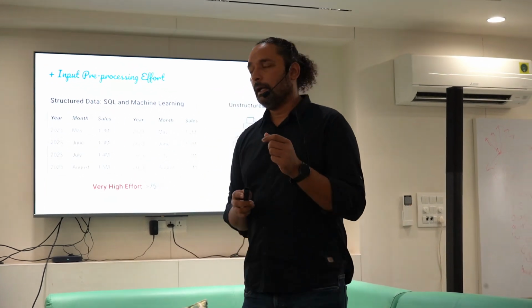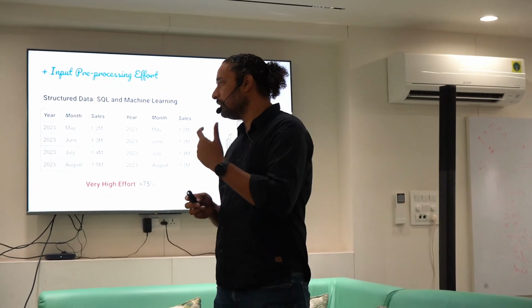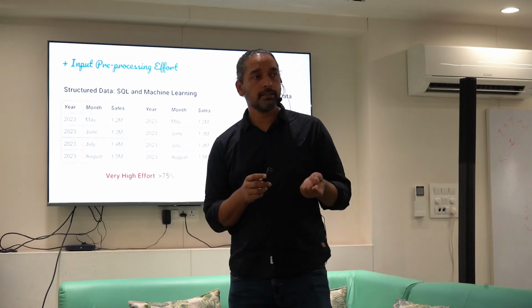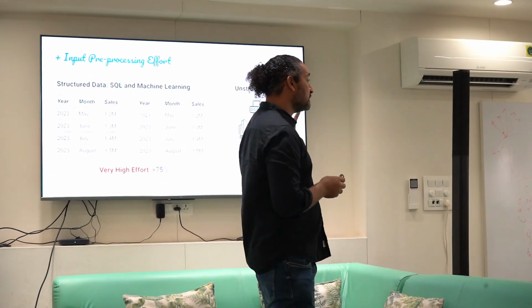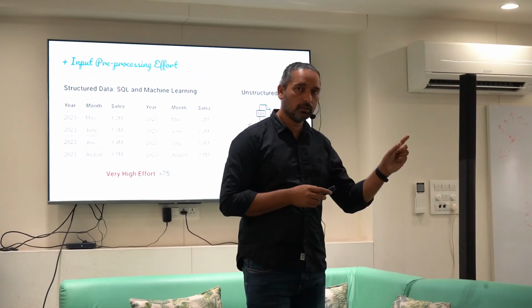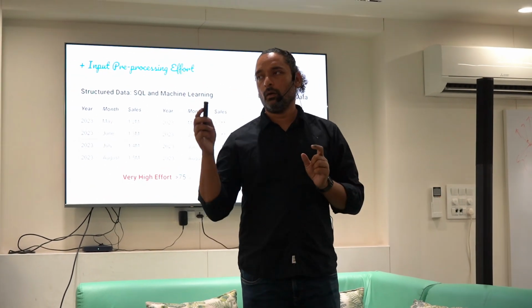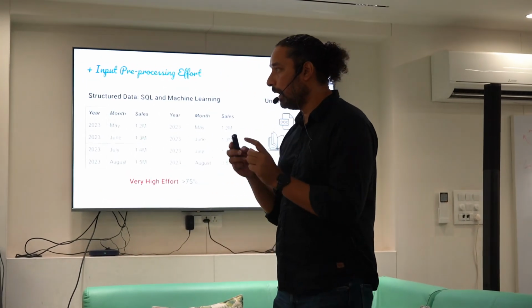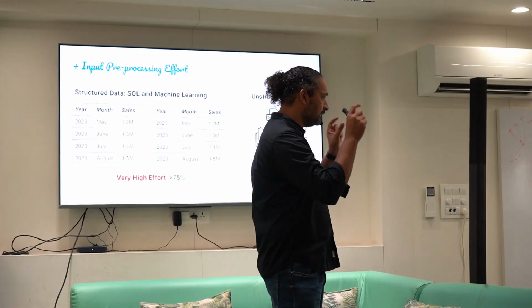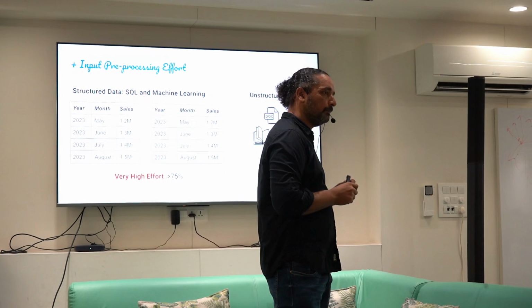Okay? Now, why is this different from previous ways of doing this? In the past, we used to have data that is very structured. So when you work with Excel sheets or Google Sheets, or when you look at databases, the RDBMS databases, they're all in rows and columns and cells, right? And there's a very fixed structured data.